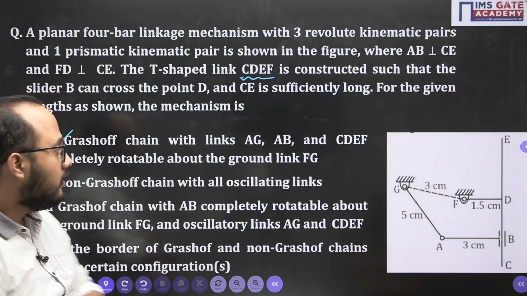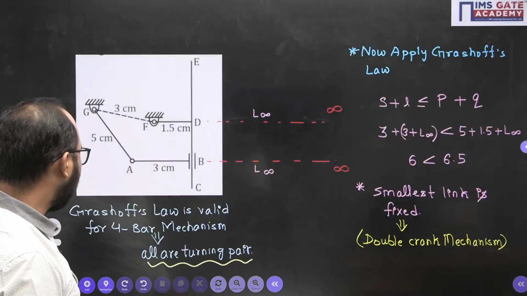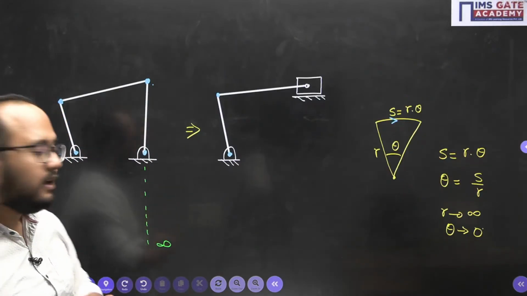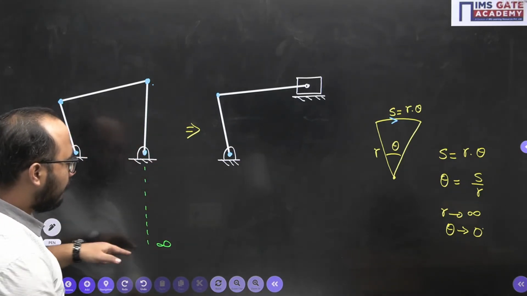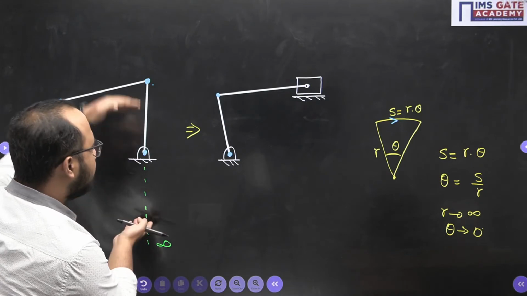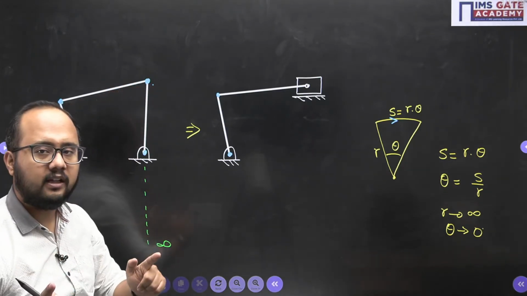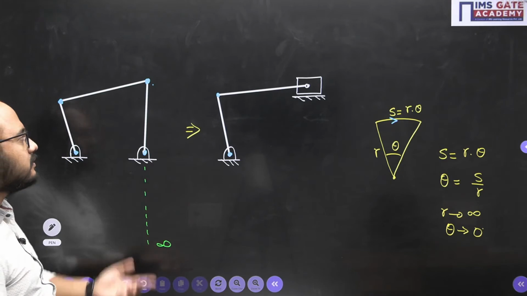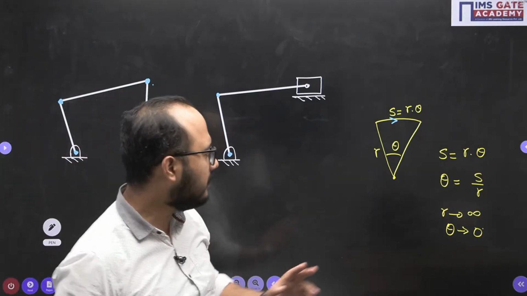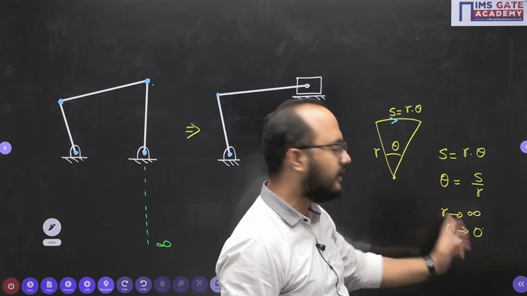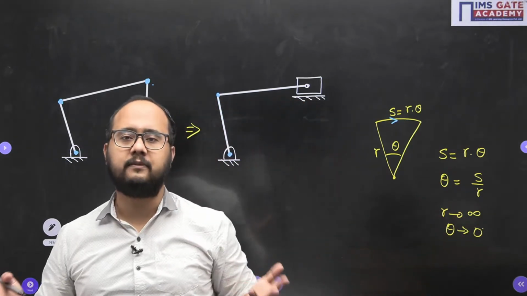Correct? So in this particular problem, the main concept is this one. Once this point has been shifted to infinity, it means the radius of rotation becomes infinite. Radius of rotation infinite means this point will be under straight line motion. Simple thing you should remember: r infinite, theta will be 0. Theta 0 means straight line motion, sliding.